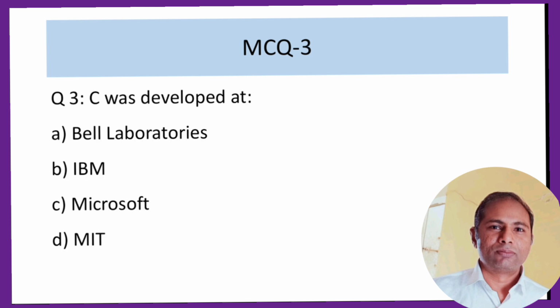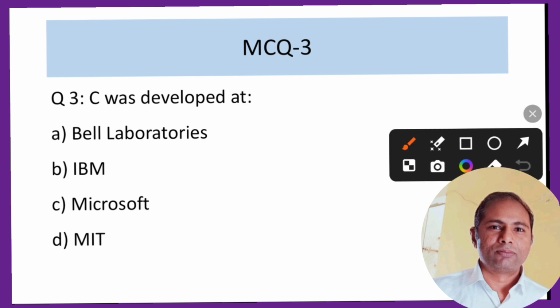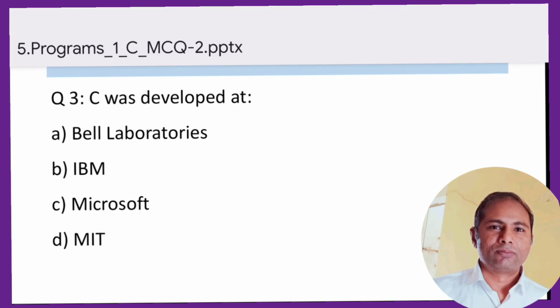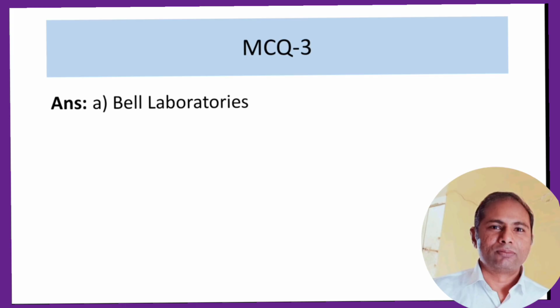Now, MCQ 3: at which place was C developed? The options are Dell Laboratories, IBM, Microsoft, MIT. We have already discussed in the first lecture that C was developed at Bell Laboratories. So Bell Laboratories is the correct answer.